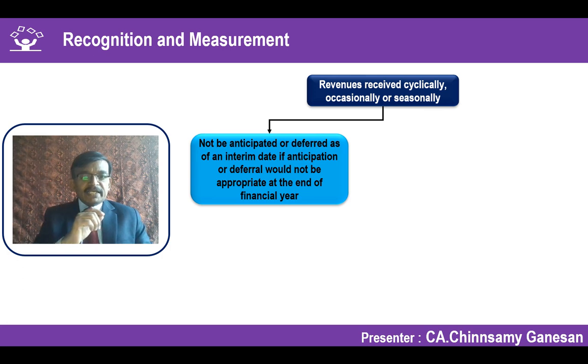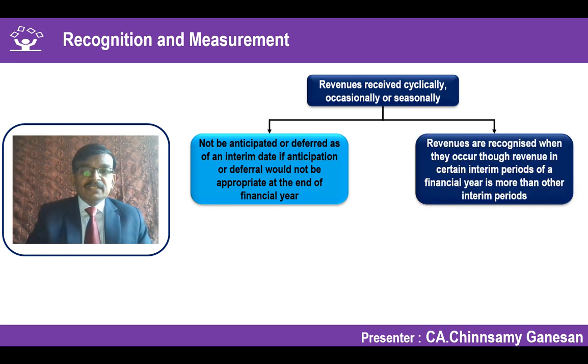Not permitted. You cannot anticipate. Similarly, if an expenditure has been incurred in that particular seasonal period, you cannot defer that, making a smoothing effect over the 4 quarters or 2.5 years, whatever interim period you are saying. If it is incurred, recognize. If it is accrued, recognize the income. You cannot anticipate an income and recognize. Similarly, you cannot anticipate, recognize, and defer an expenditure which has been already incurred.